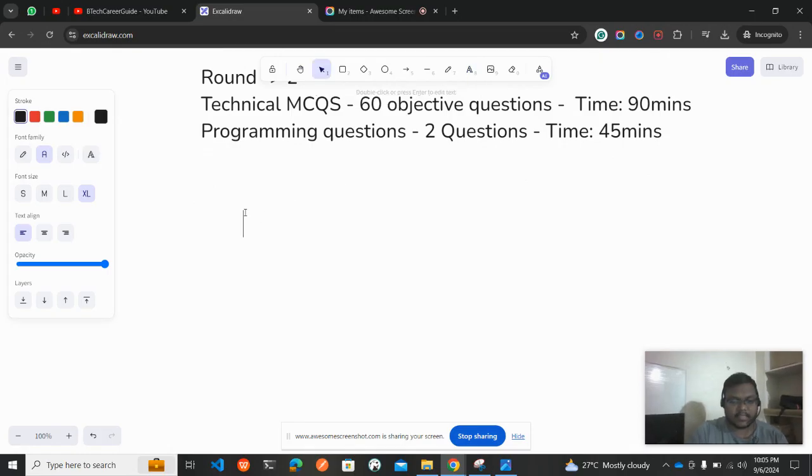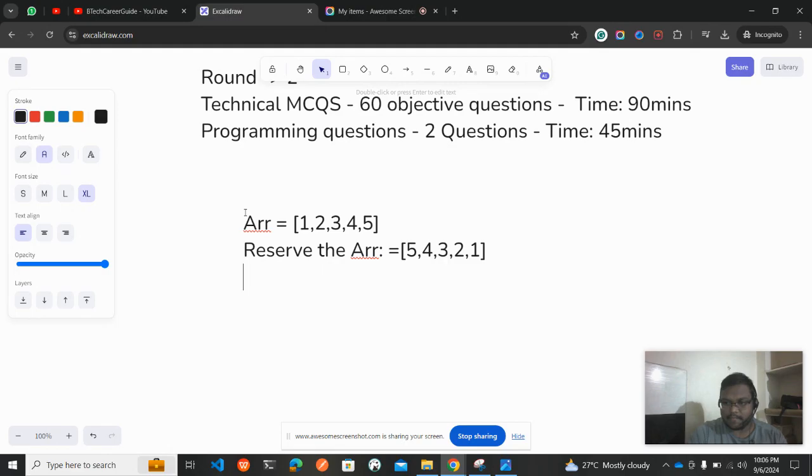So we have, for example, arr equal to 1, 2, 3, 4, 5, and what we need to do is reverse the array. Reversing it, we get 5, 4, 3, 2, 1.